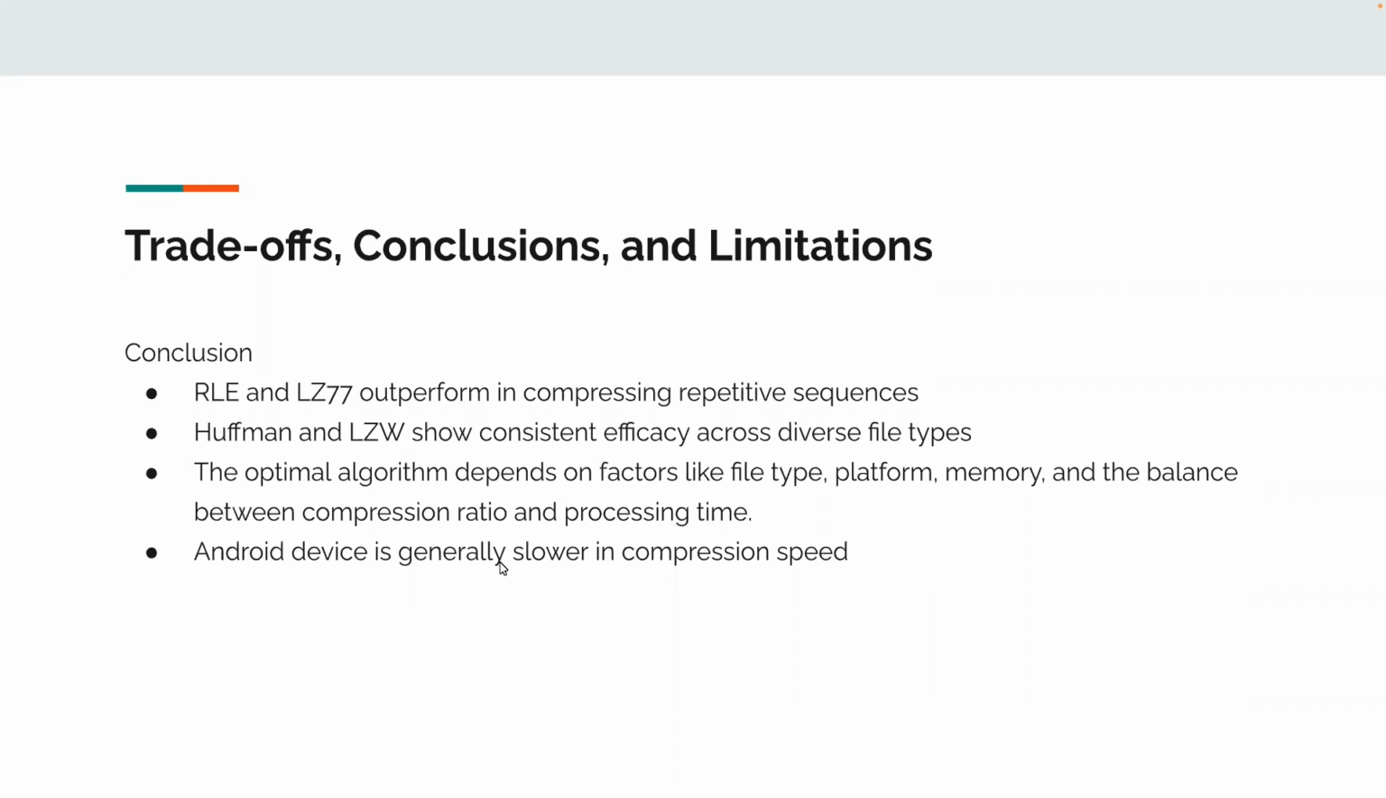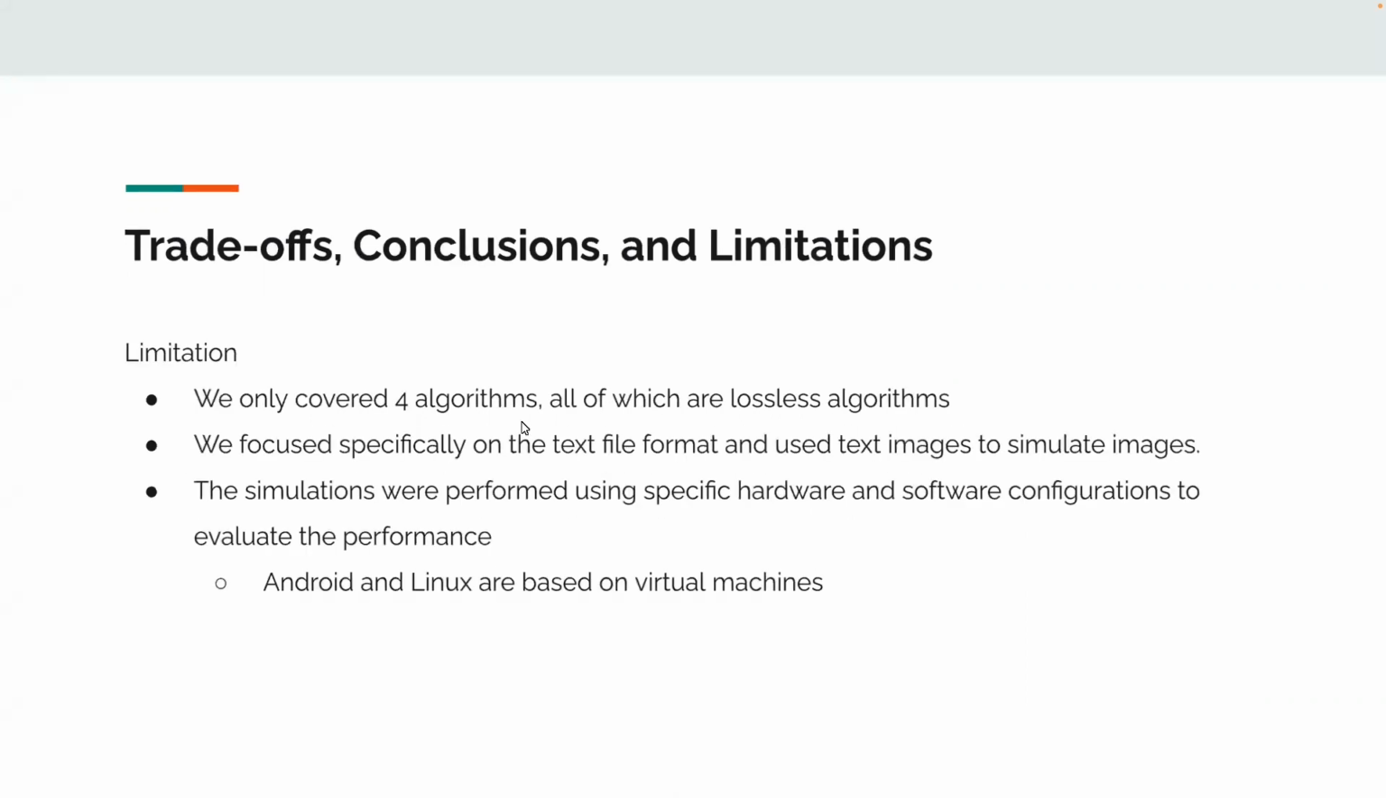So if a person wants to make a decision about which kind of algorithm to choose, they must think about these factors before really selecting an algorithm. And another thing is Android devices are generally slower in comparison with all other kinds of platforms in terms of compression speed. But for the compression ratio, they're roughly the same. And that brings us to the limitations.